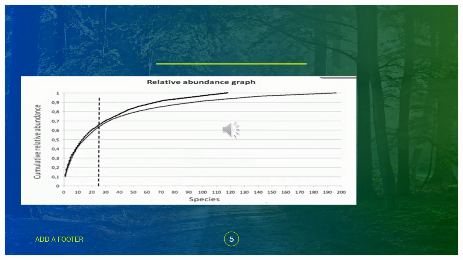A way to represent dominance and rarity is the relative abundance graph. In this graph, we put on the axis the species number and on the ordinate the cumulative relative abundance. And what we can find in the curve is the inflection point. This point splits the species into those that are dominant and those that are rare. The more the imaginary line built on the inflection point is shifted to the left, the fewer rare species we have in the sample.